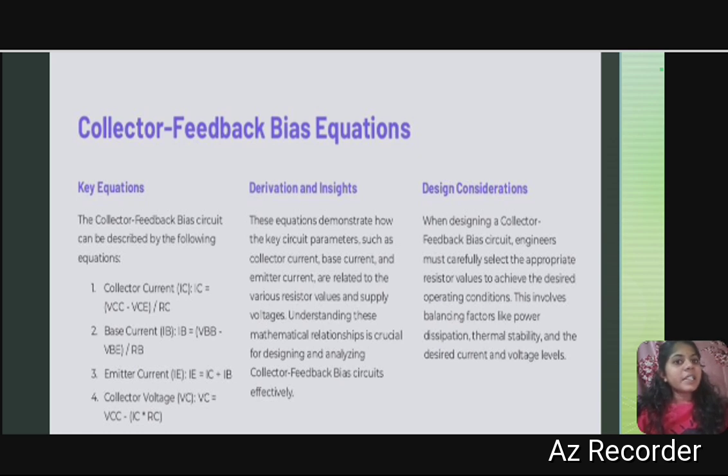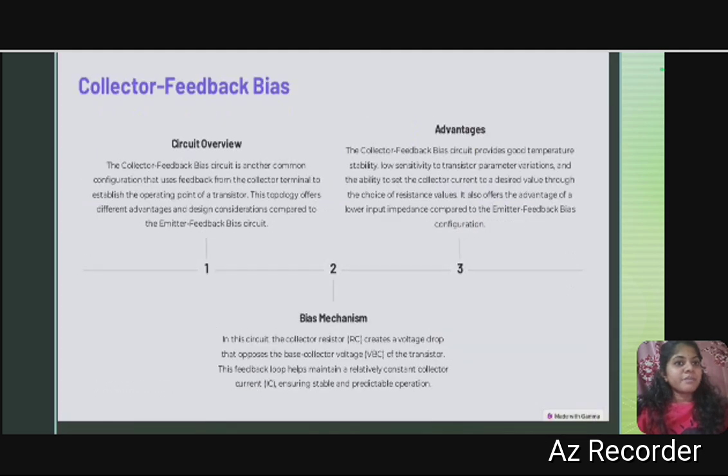So the collector current IC equals VCC minus VC divided by RC, base current IB equals VBB minus VB divided by RB, where emitter current IE equals IC plus IB, and collector voltage VC equals VCC minus IC into RC. The derivations, insights and design conditions are similar to the previous feedback.